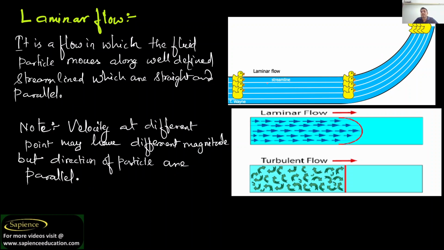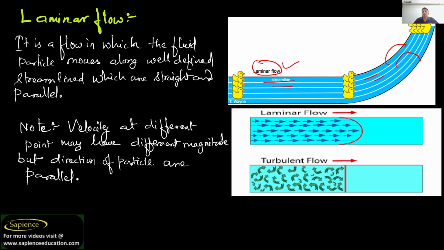From the figure you can understand. Here also the same parallel line, here also the same parallel line. If they bend, they will bend equally. That's why this type of flow is known as laminar flow. I hope you have understood now.